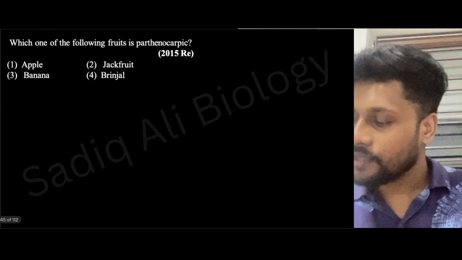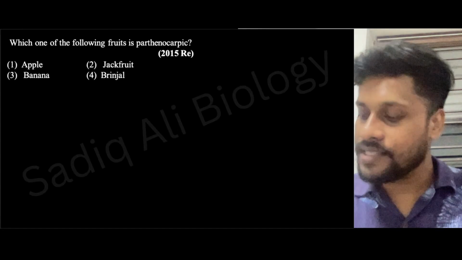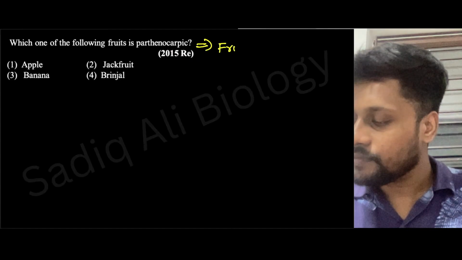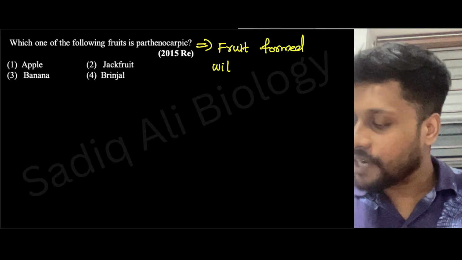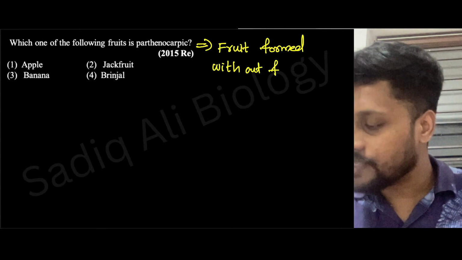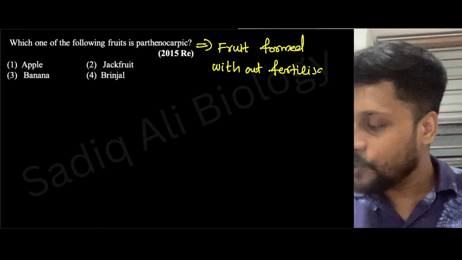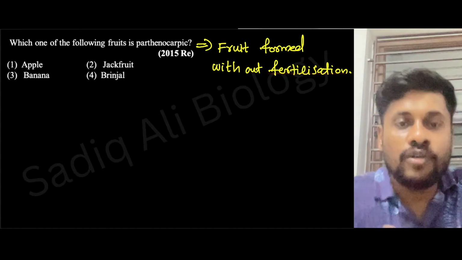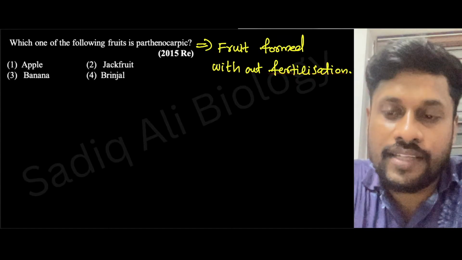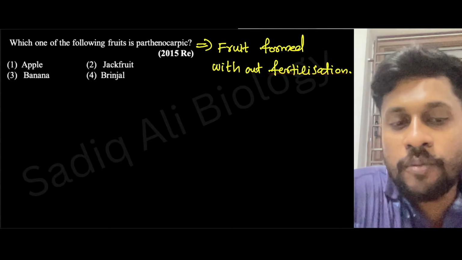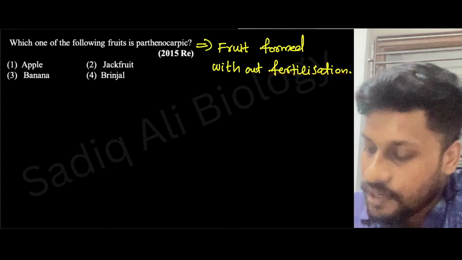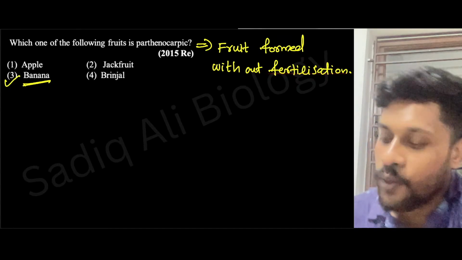Yes, very good. Now, which one of the following fruits is parthenocarpic? What is parthenocarpic? A fruit formed without fertilization. Let me ask you one thing. Then what is false fruit? False fruit means a fruit formed from any part other than ovary. That is called false fruit. But parthenocarpic fruit means what? A fruit which is formed without fertilization. What is an example? Banana. Banana is an example of parthenocarpic fruit.